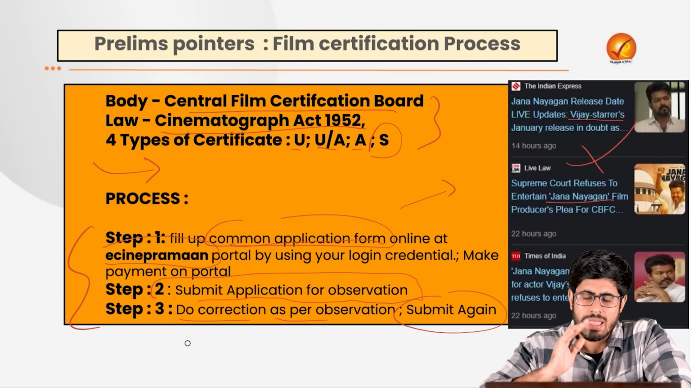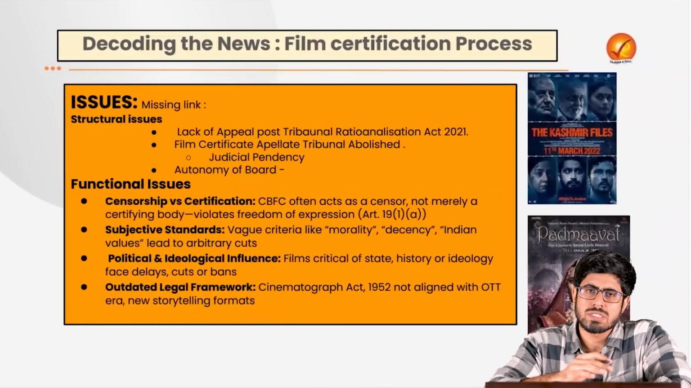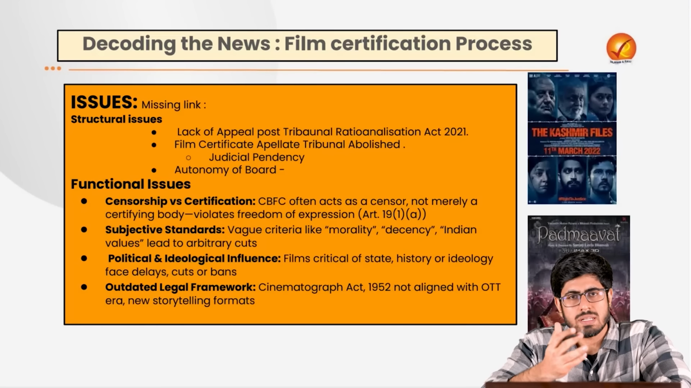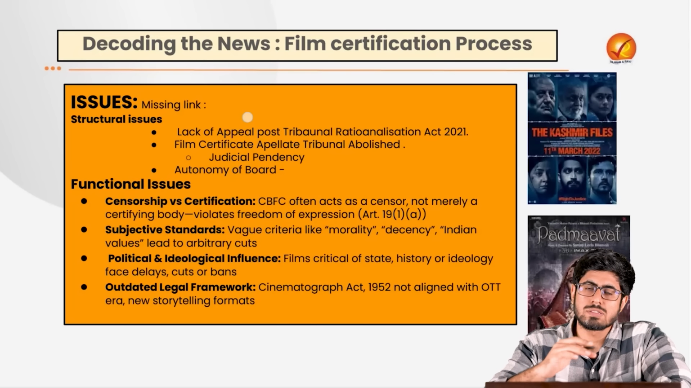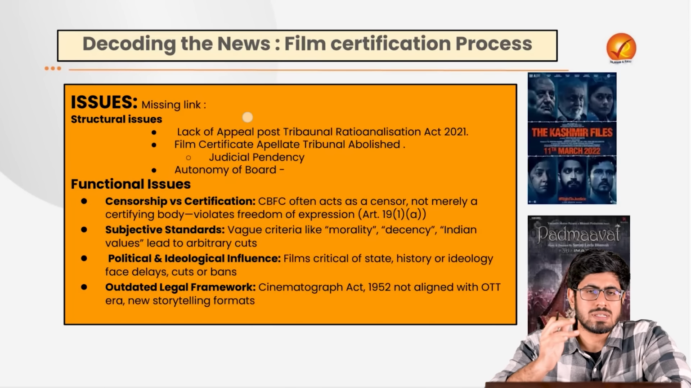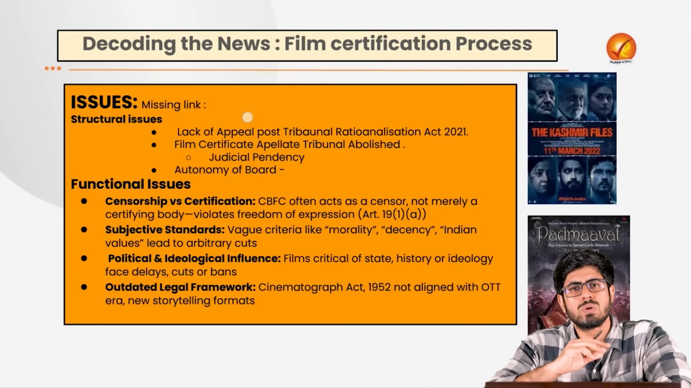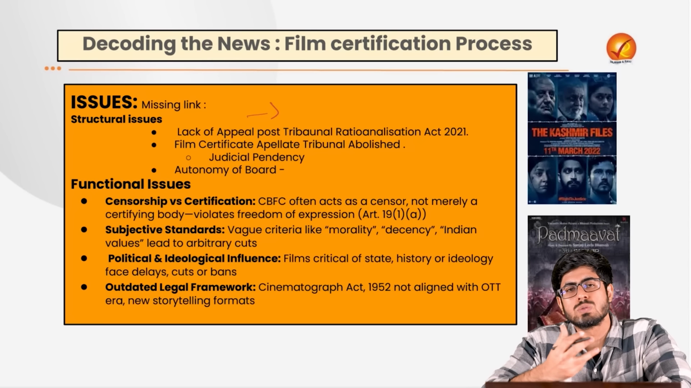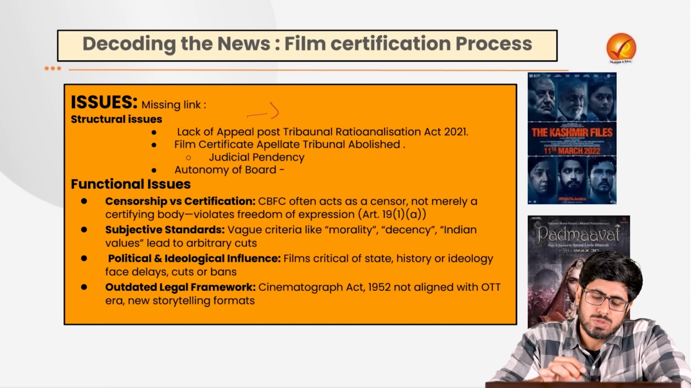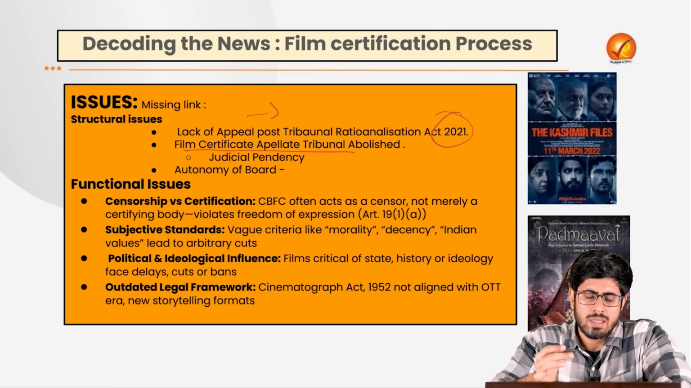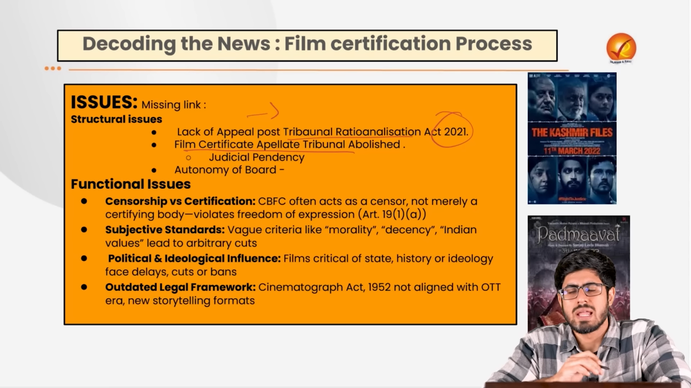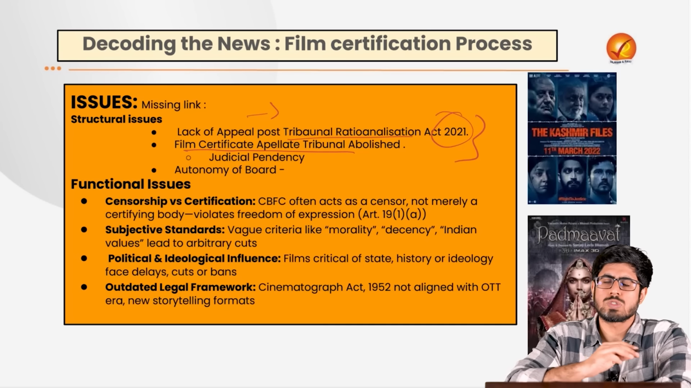What is the issue here? Once the certificate is given by the board, then everything is fine, or seemingly it is fine. But if the certification board does not agree with the release of the film, or gives certain suggestions for editing which disrupt the whole idea of the film, and the producer or director does not agree with it, then there is no institution for appeal. Earlier we used to have a tribunal known as the Film Certificate Appellate Tribunal. It was abolished in 2021 by the Tribunal Reforms Act, along with certain other tribunals.